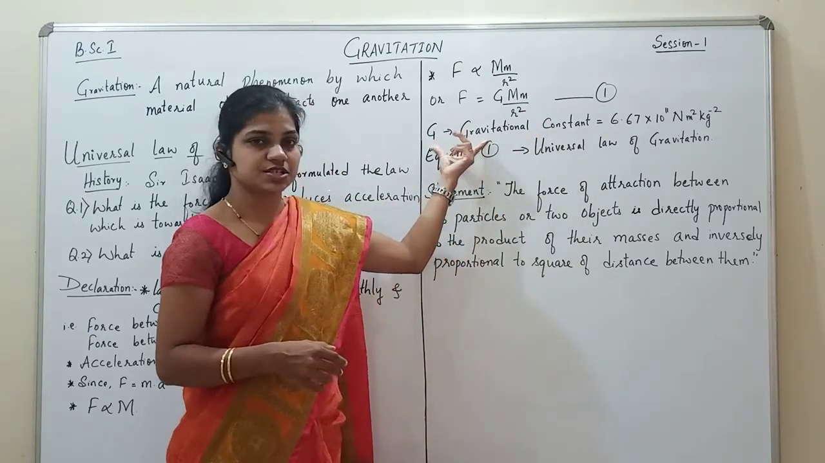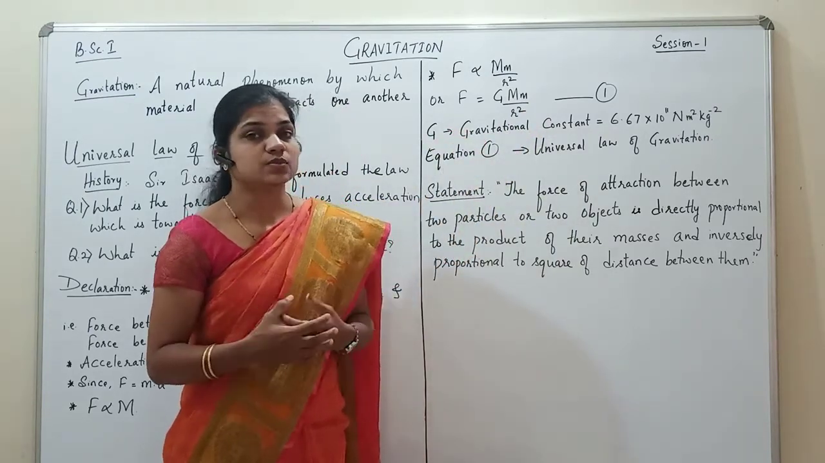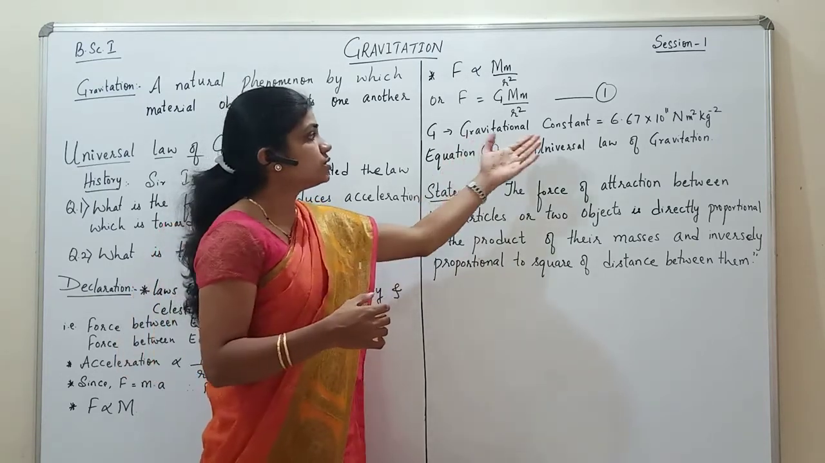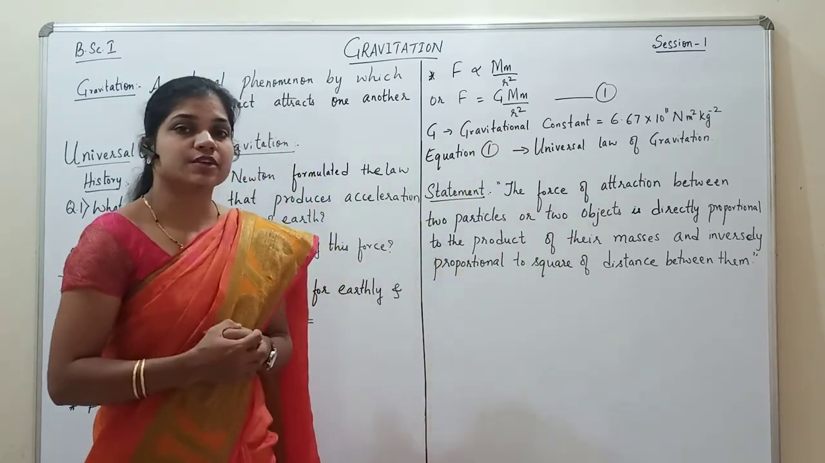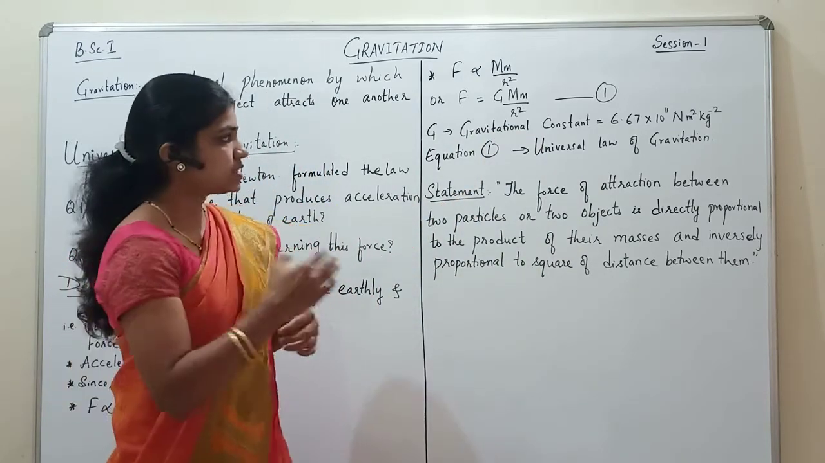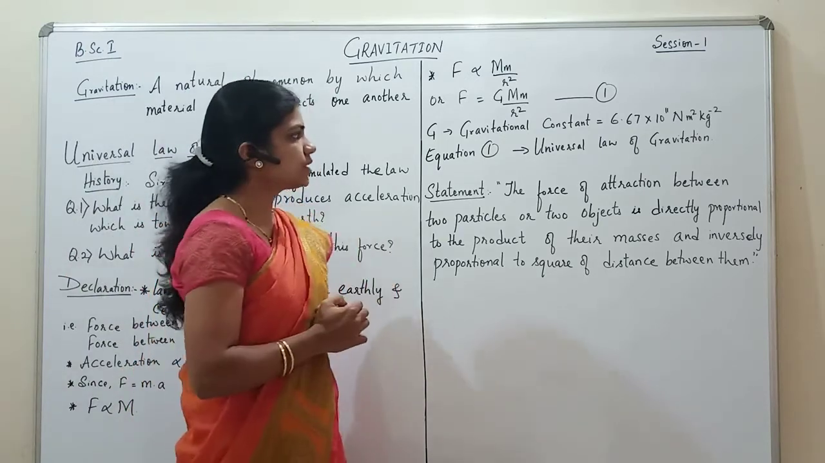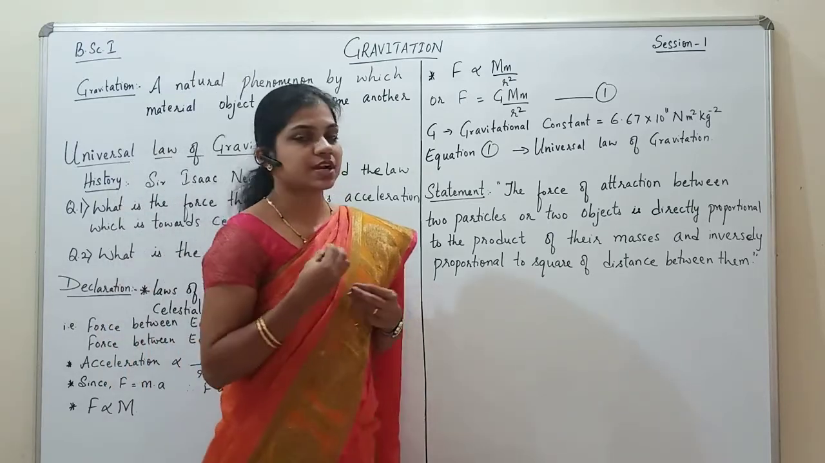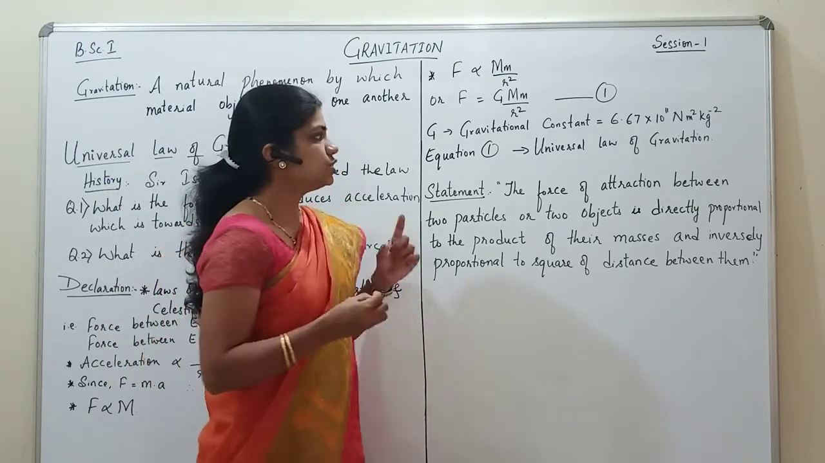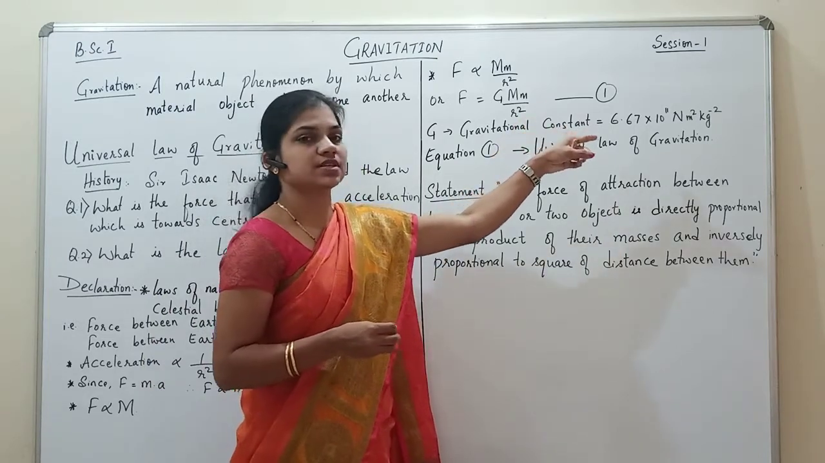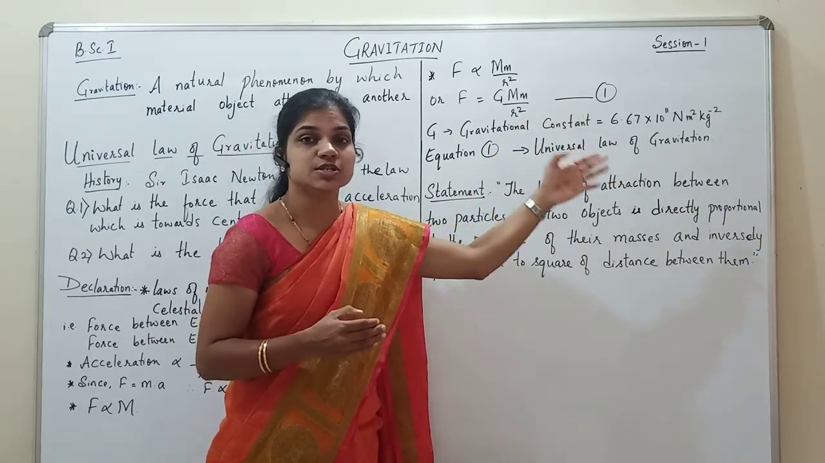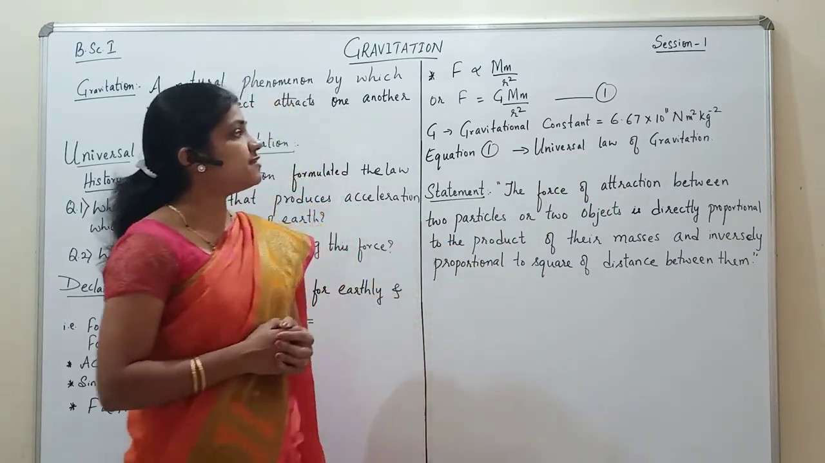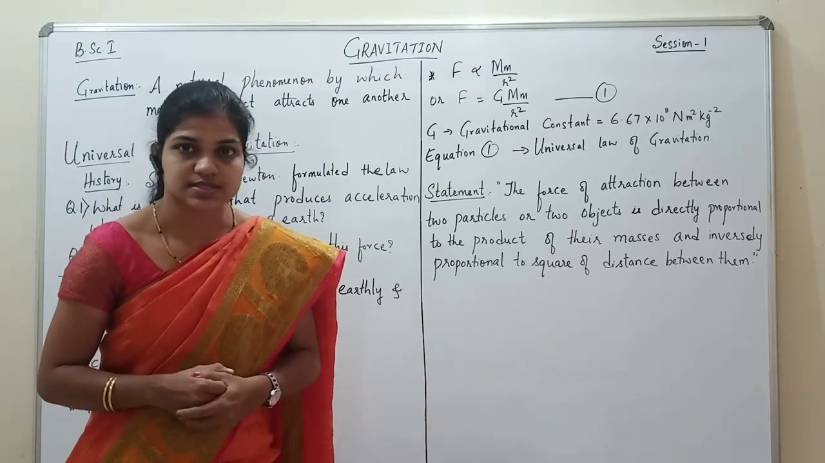Now this gravitational constant value was not determined by Sir Isaac Newton because he didn't get to know the actual value of the gravitational constant. We will discuss that in the later part. But after a few years, the value of the gravitational constant was determined to be 6.67 into 10 raised to the power minus 11 Newton meter square per kg square. So this was the value of the gravitational constant.